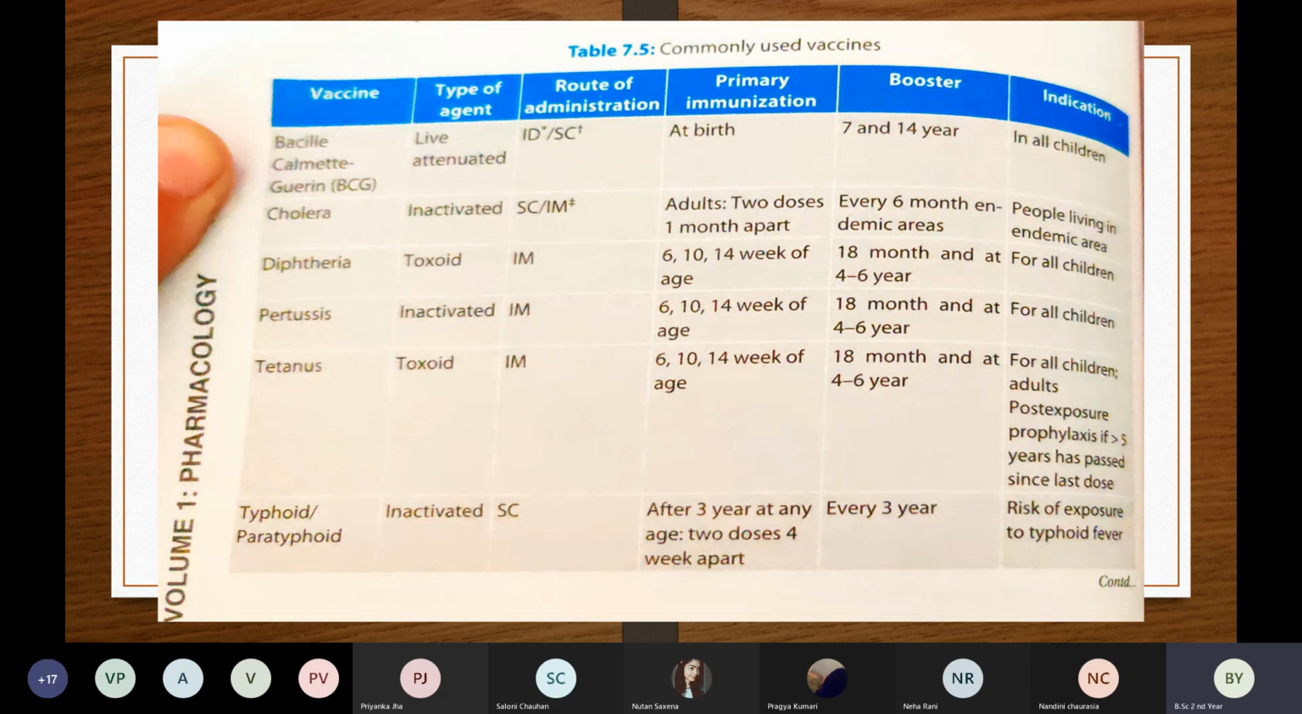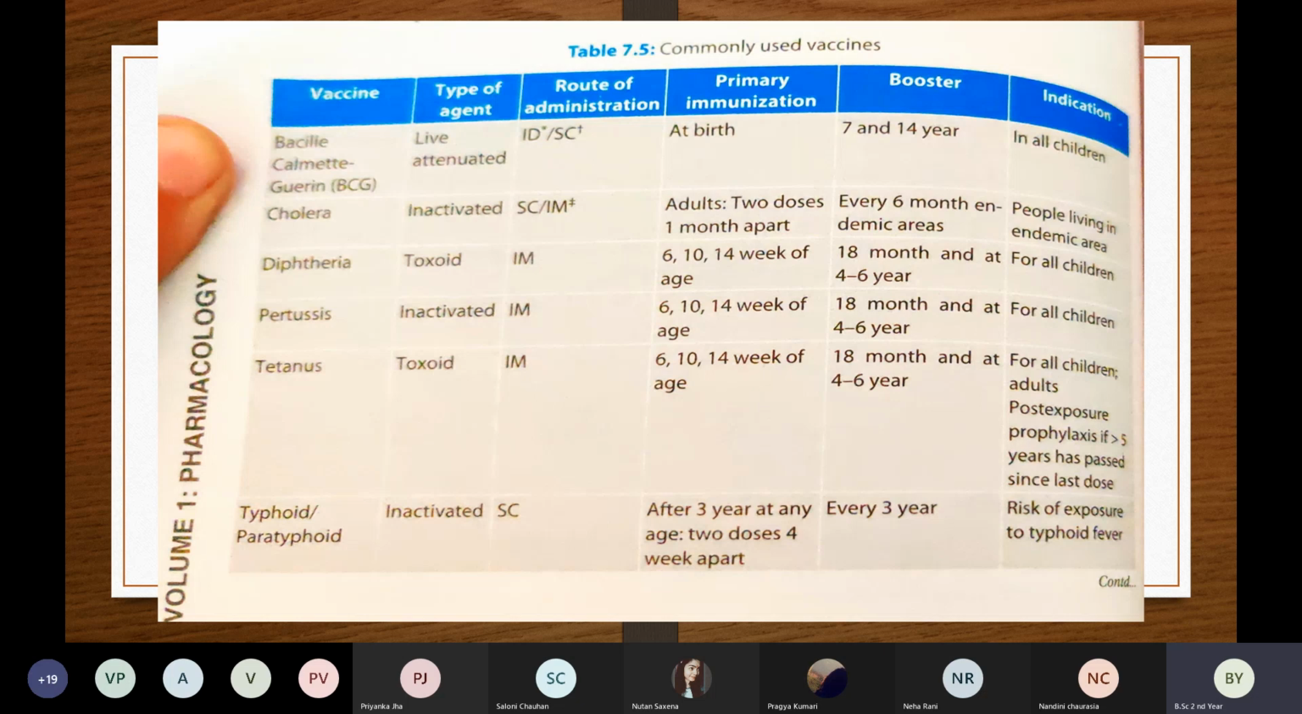The first type of vaccine is the BCG. Okay, BCG का full form क्या है? Bacille Calmette Guerin. Okay, so BCG is a live attenuated vaccine. Live attenuated vaccine का मतलब है made out from a live microorganism. Okay, so this BCG is made from a live bacteria.